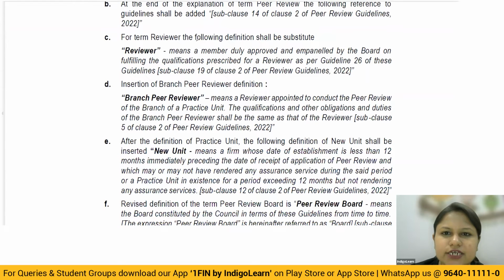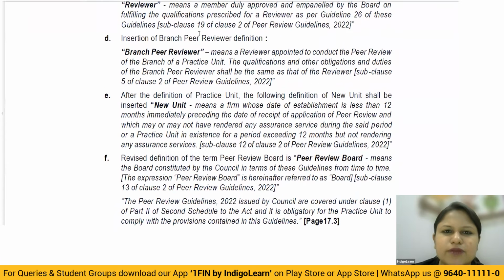Moving on to the next one, they talk about the meaning of reviewer. The meaning will remain intact, only they have just added the guideline year. That means a member duly approved and empaneled by the board on fulfilling the qualification prescribed for a reviewer as per the guidelines. So this particular statement is extra. Okay, that's it. The guidelines 26 of these guidelines. Okay, that's nothing more.